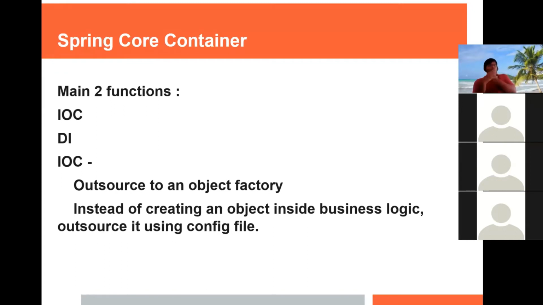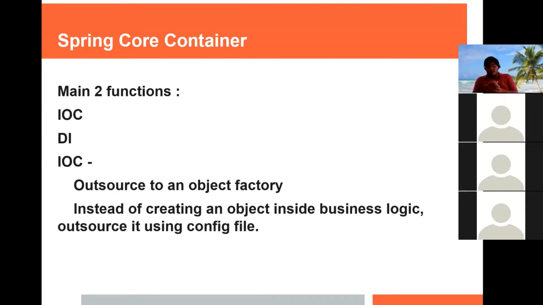Now Spring Core Container, as I have already told, has mainly two features. First is IOC, second is DI. So IOC is nothing but inversion of control and DI is dependency injection. So, explaining it a little bit more, what is IOC? IOC is inversion of control.